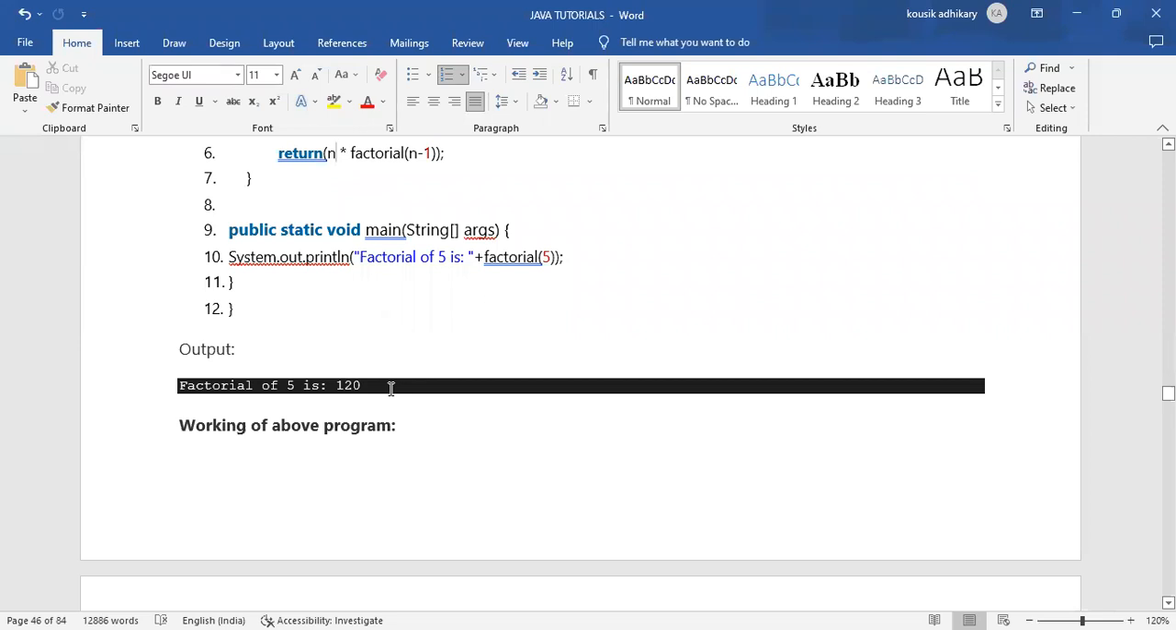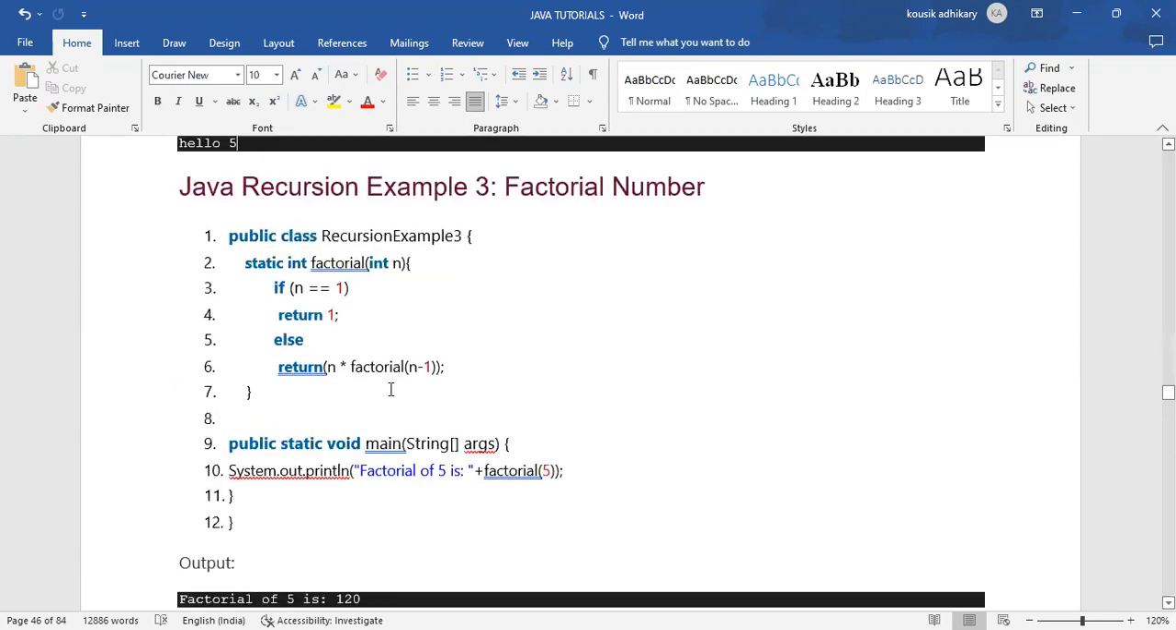Understood, everyone? Yes, understood, sir. Have you noted that program, or should I go to the next topic? Done, sir. I got the output. Factorial of 5 is 120.